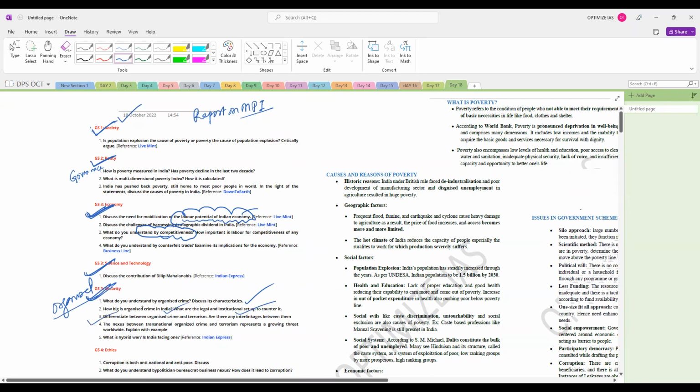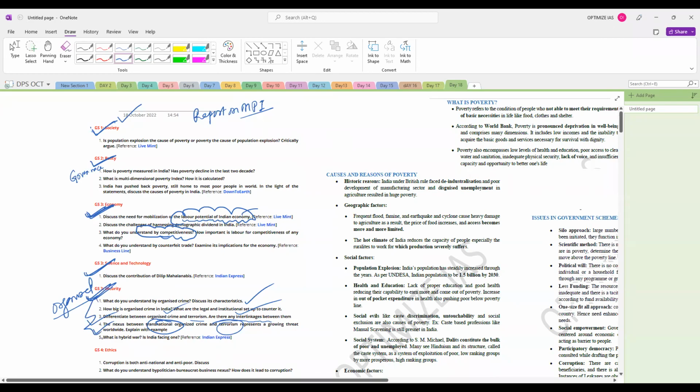Next, I have framed a question on differentiating between organized crime and terrorism. Are there any interlinkages between them? The next question I have framed is on the nexus between organized crime and terrorism. So these are the questions which we are going to discuss.